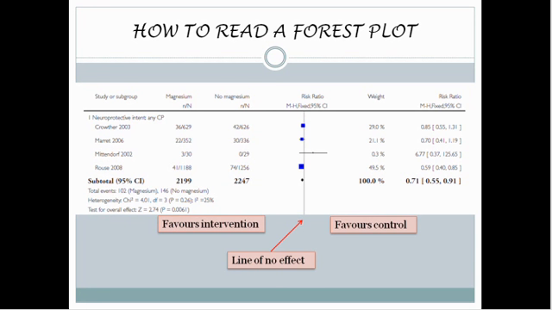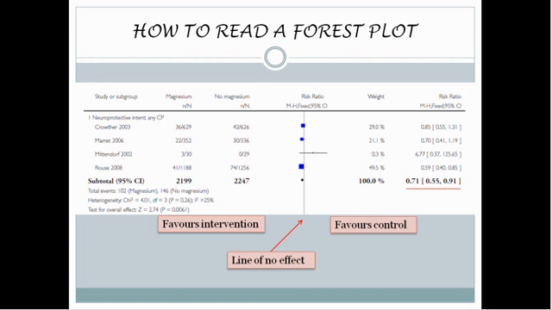This is applicable for the effect estimates of the individual studies and for the overall estimate. In the given example, the 95% confidence limits of the pooled estimate extend from 0.55 to 0.91, thus not crossing the line of no effect. In other words, the intervention has a statistically significant effect on the outcome.